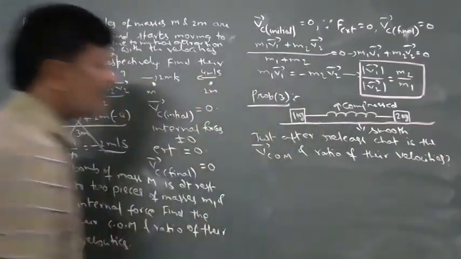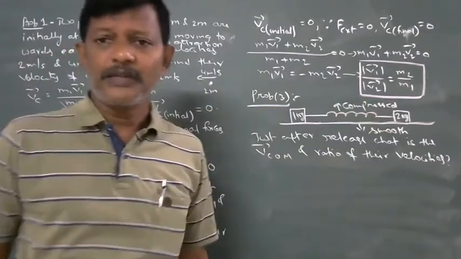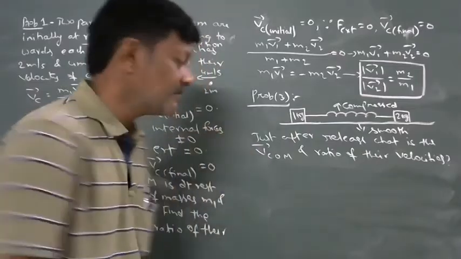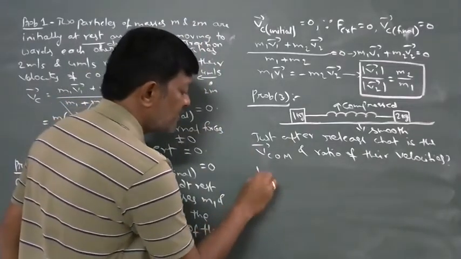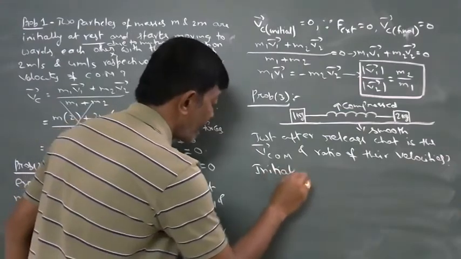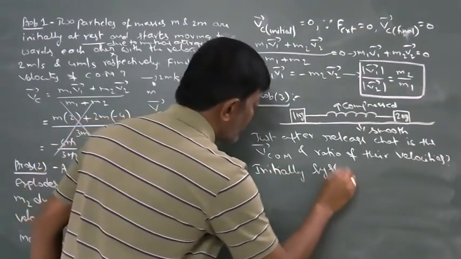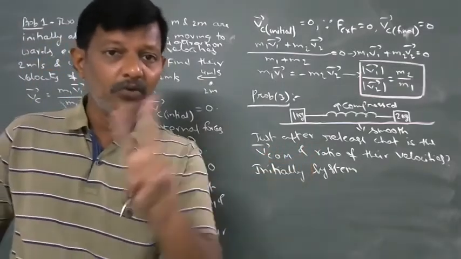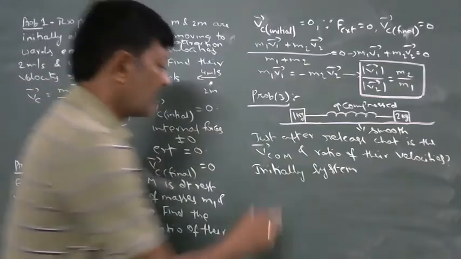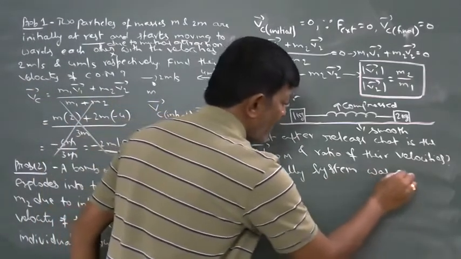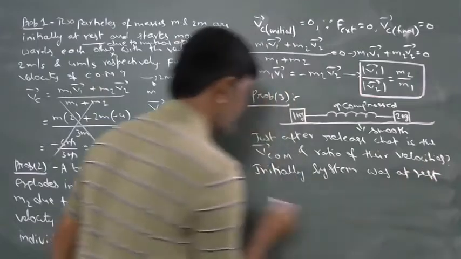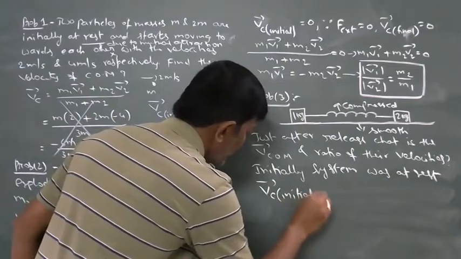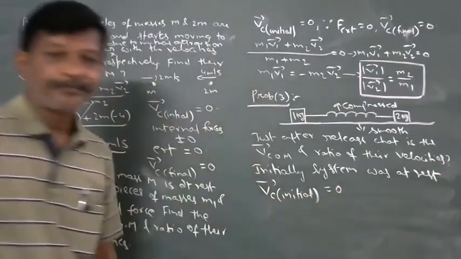Okay. So these two blocks are attached to the free ends of the spring, and the spring is in compressive state. So the whole system is at rest initially. Our system consists of two blocks and one spring. Our initial system was at rest, that means the initial velocity of center of mass is 0.